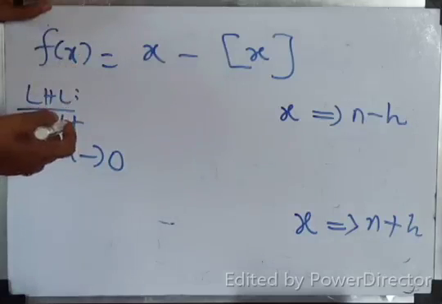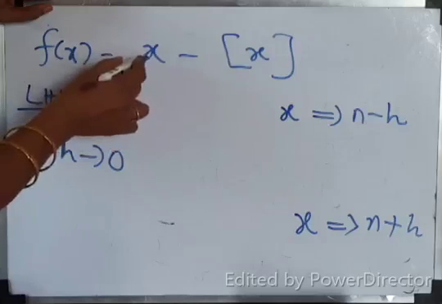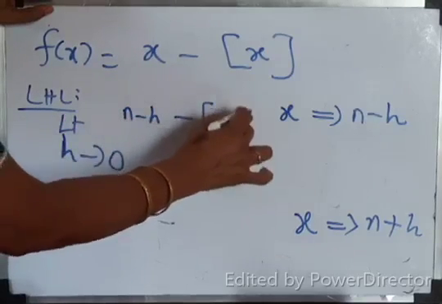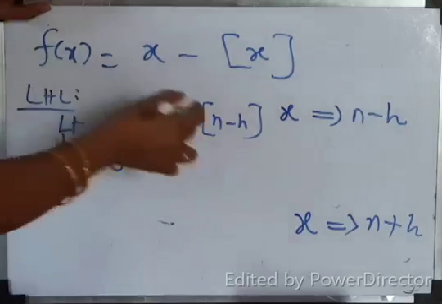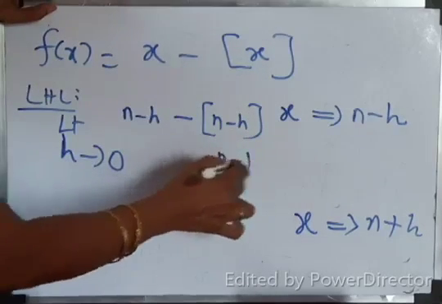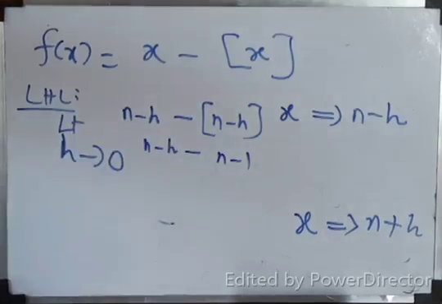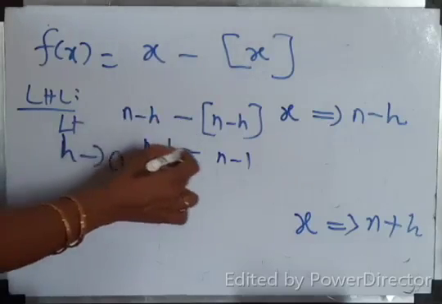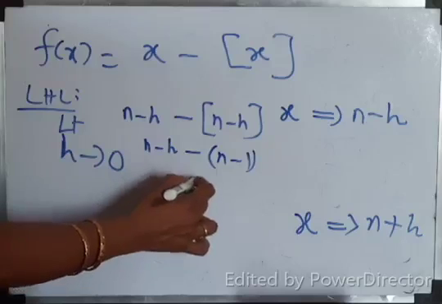Okay. Now h tends to 0, you substitute, children. What is x? n minus h, minus box of n minus h. Correct? What is box of n minus h? Its value is n minus 1. Minus, this is n minus h. If h tends to 0, h is 0. So n minus n minus n plus 1.